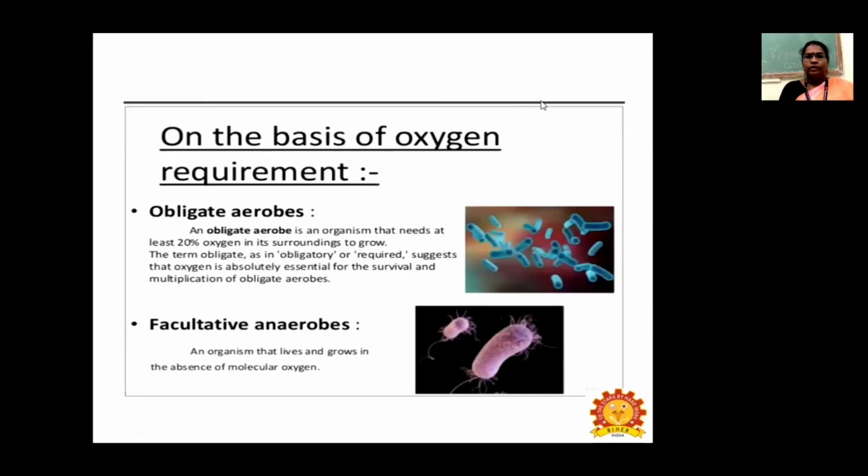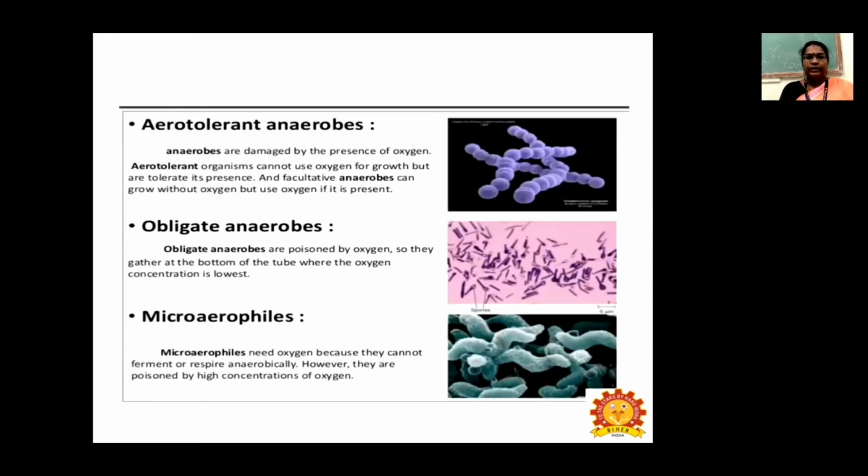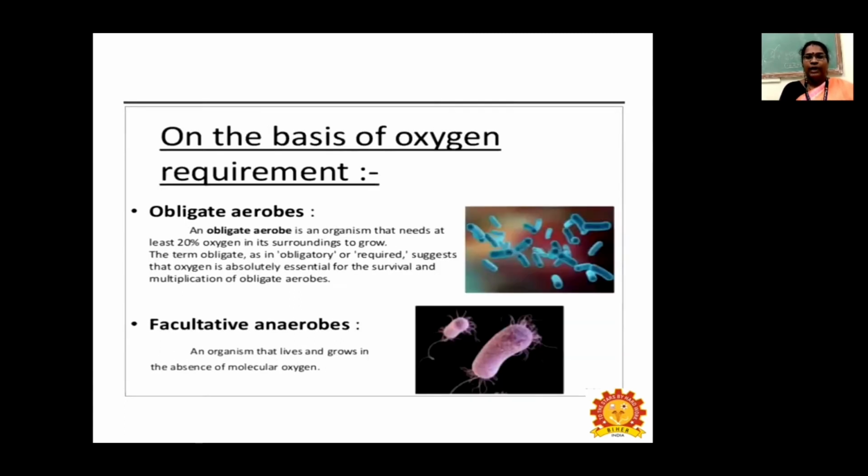So next we will see the classification on the basis of oxygen requirement for plant pathogenic bacteria. The first one is obligate aerobes. An obligate aerobe is an organism that needs at least 20% of oxygen in its surroundings to grow. The term obligate means obligatory or required. Oxygen is absolutely essential for the survival and multiplication of these bacteria, which need oxygen for their growth and development.